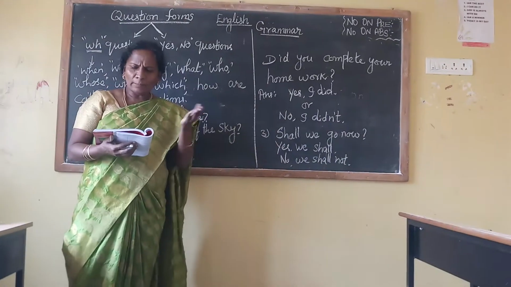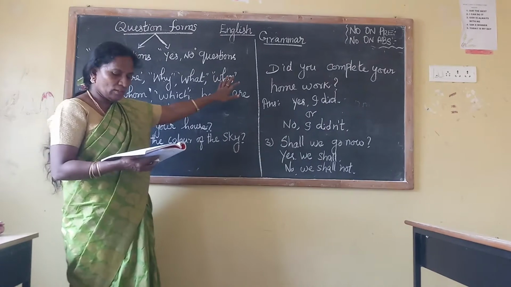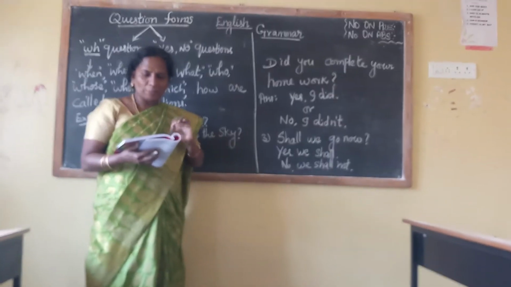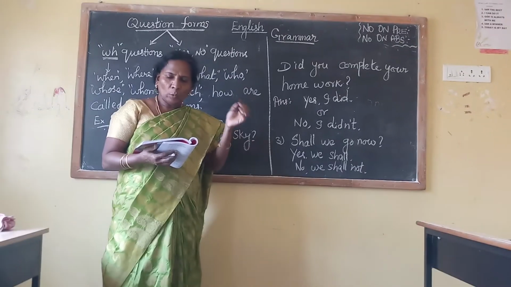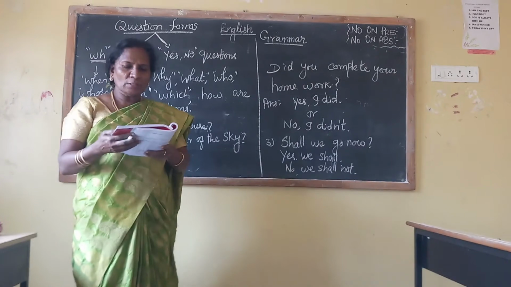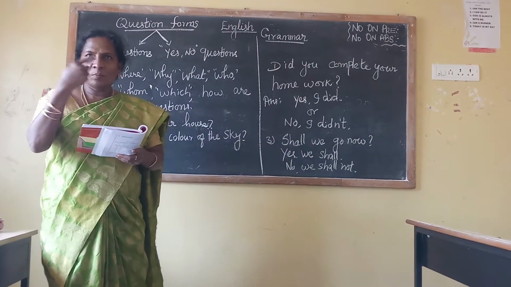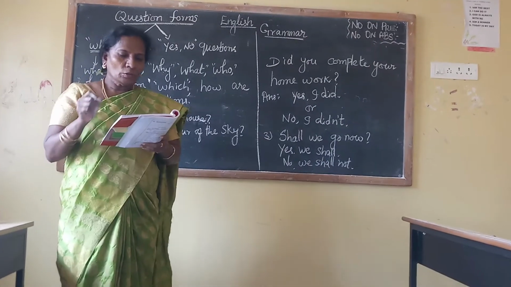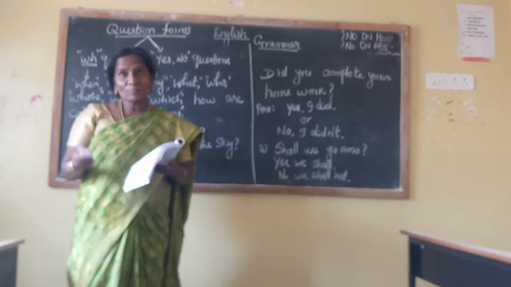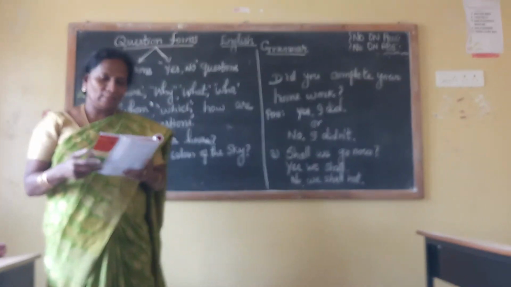The above questions begin with auxiliary verbs. They are answered either with yes or no. Now answer these questions with yes or no. Do you like mangoes? Yes, I like mangoes. No, I don't like them.